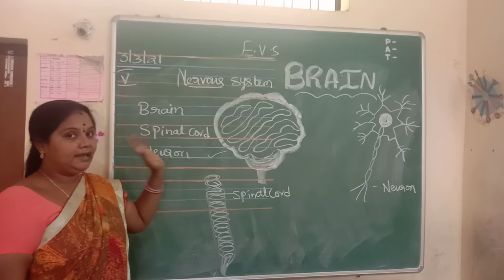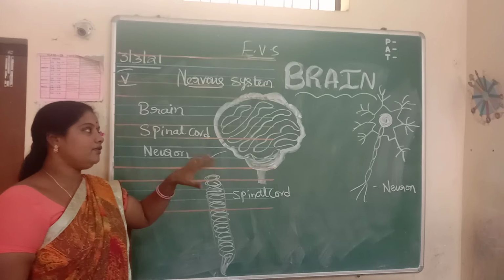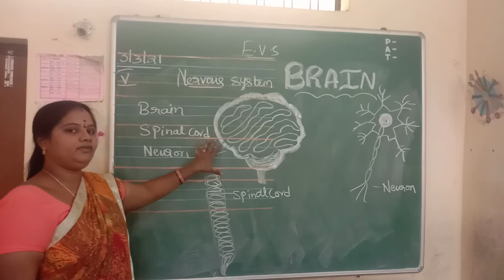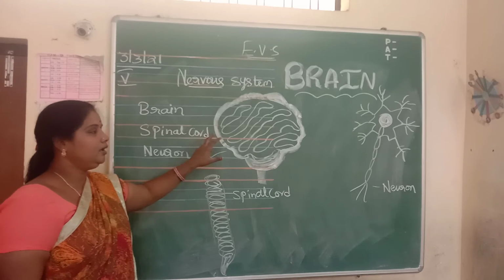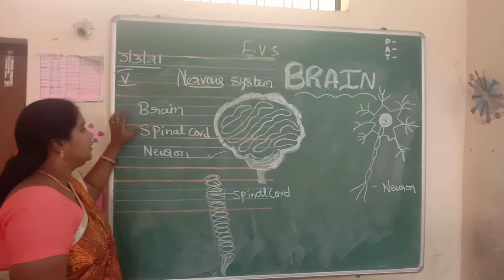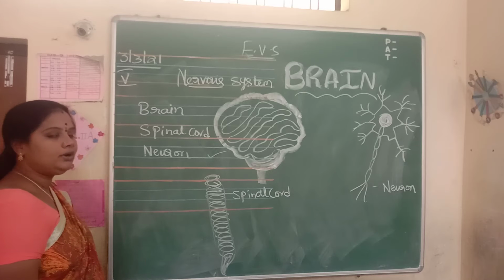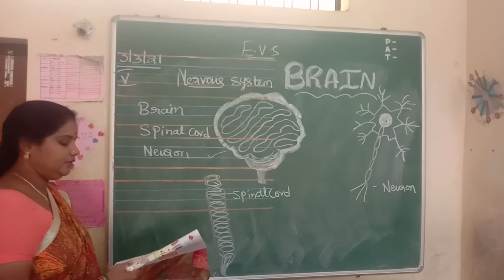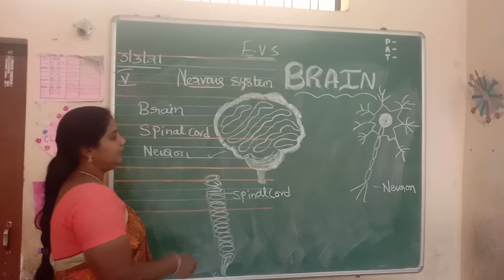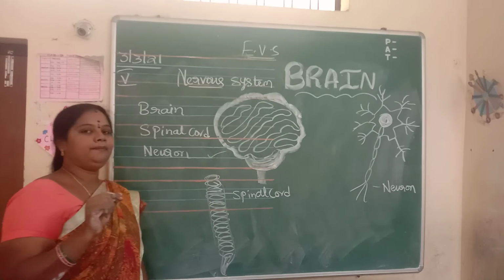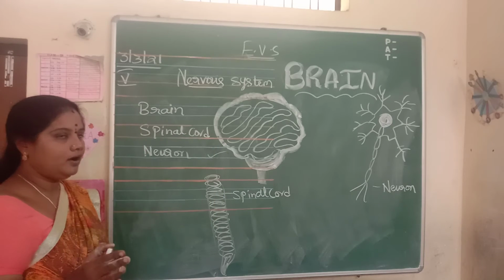You can remember many things. You can keep a lot of things in your mind with the help of this brain only. So, the brain, spinal cord and neuron are the main important organs of the nervous system. Here, this brain is acting like a computer. It is the controller of all our activities.